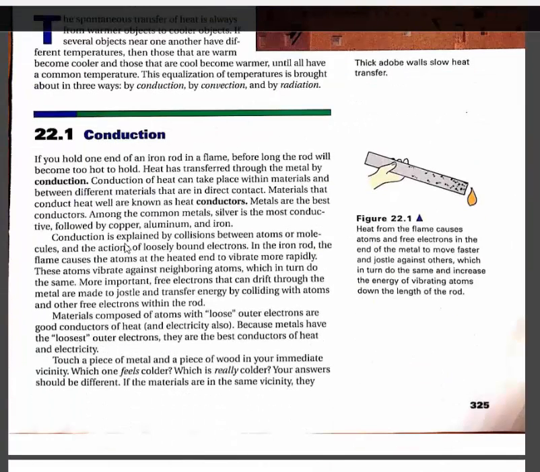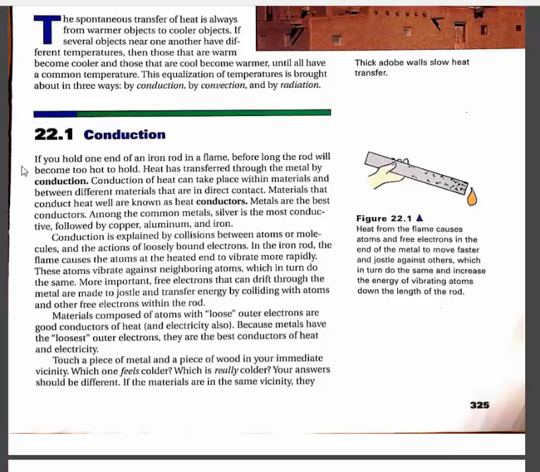Section 1. Conduction. If you hold one end of an iron rod in a flame, before long the rod will become too hot to hold. Heat has transferred through the metal by conduction. Conduction of heat can take place within materials and between different materials that are in direct contact. Materials that conduct heat well are known as heat conductors. Metals are the best conductors. Among the common metals, silver is the most conductive, followed by copper, aluminum, and iron.